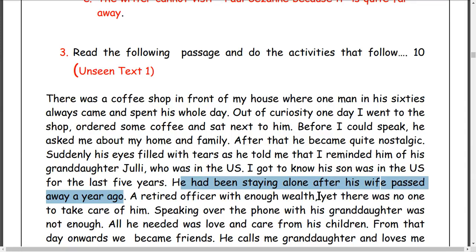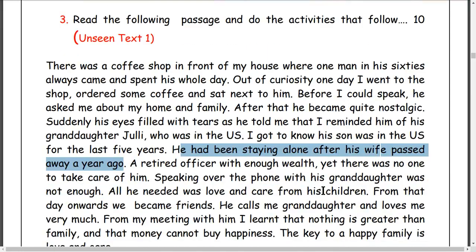A retired, अवकाश प्राप्त, officer with enough wealth, प्रशस्त पैसा पनि रहेछ. And there was no one to take care of him. उसलाई हेरविचार गर्ने कोही पनि रहेनछ. He was alone there because his wife passed away and his son and daughter are in the US, away from home. घरबाट टाढा छन्, श्रीमती पनि मर्यो, and he is alone there, एक्लै छ. There is nobody to take care of him.